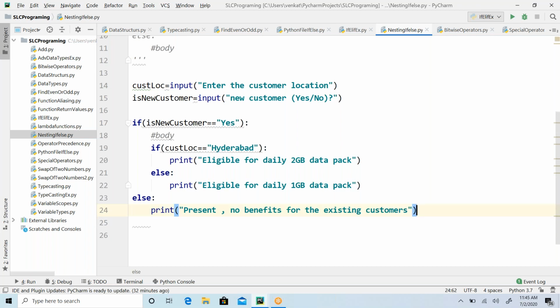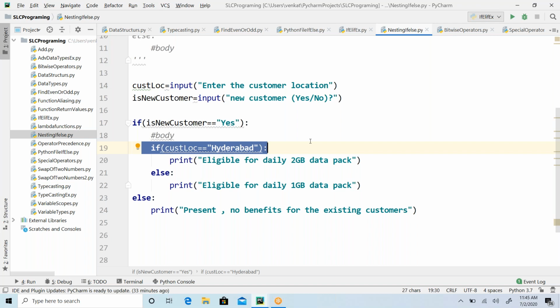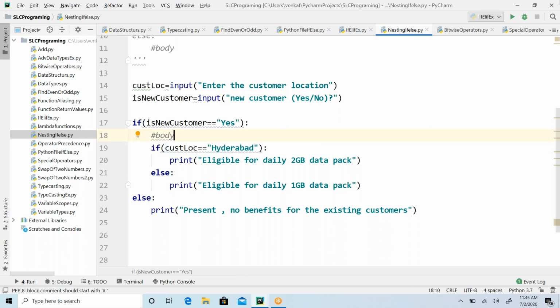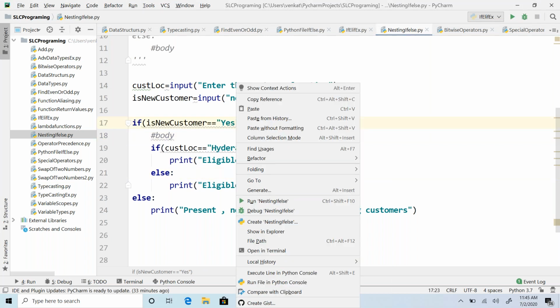Make sense, guys? Understand? Something like some realistic example. You take any example. Okay. So now this is the way of writing nested if conditions. So if inside if is nothing but nested. This is nested if. This is what is called nested if, nesting. Okay, nesting of the things. Hope you guys are following.